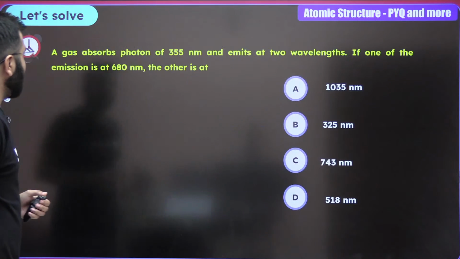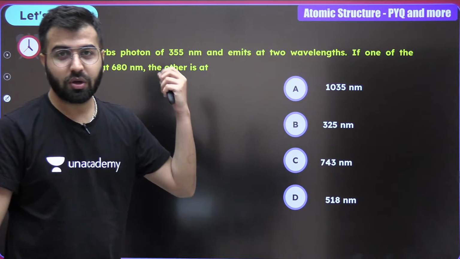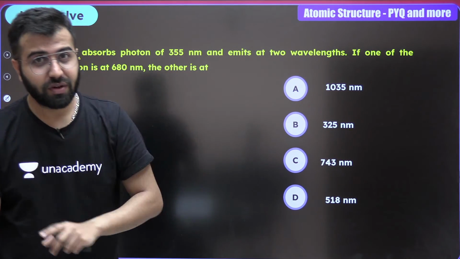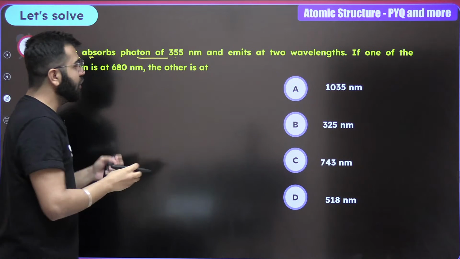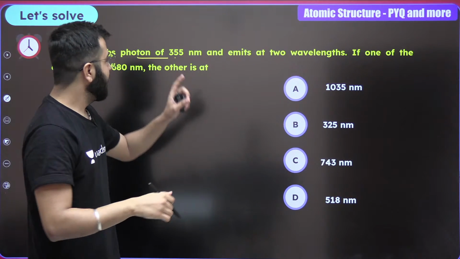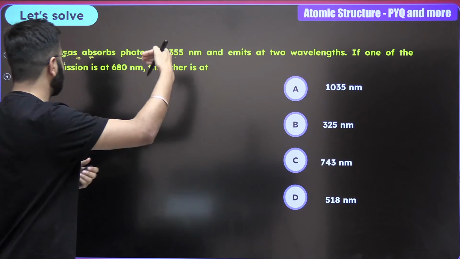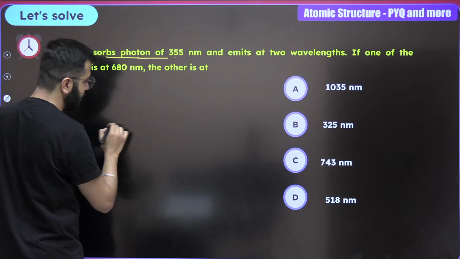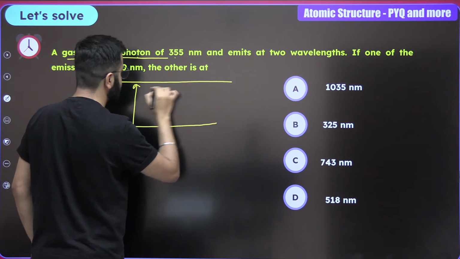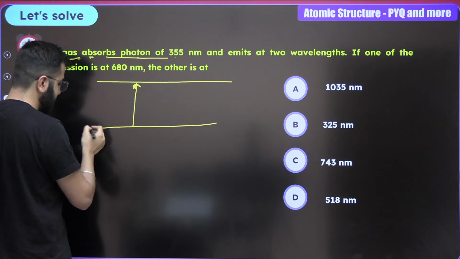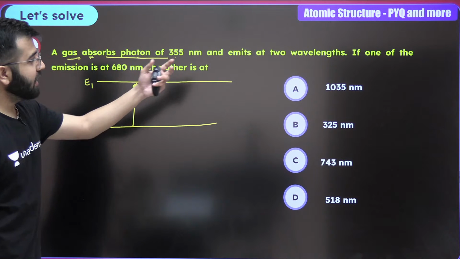Okay. And now moving on to the next one. A gas absorbs, this particular question, we just have to take care of the conservation of energy. So do remember that. And now this question talks about a gas absorbs photon of 355 nm and emits 2 wavelengths. What is going to happen when a gas is going to absorb a photon? Whenever energy will be absorbed, the energy level will increase. Correct? This is E, let's say 0, and this is E1. Okay, and then emits 2 wavelengths.